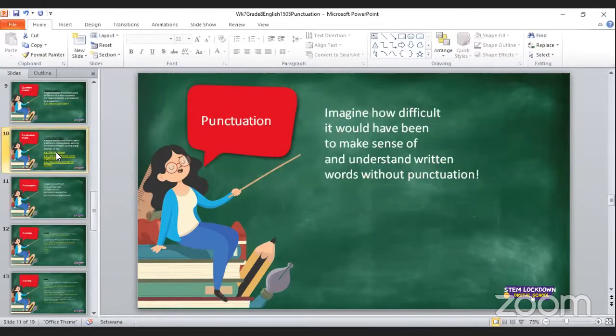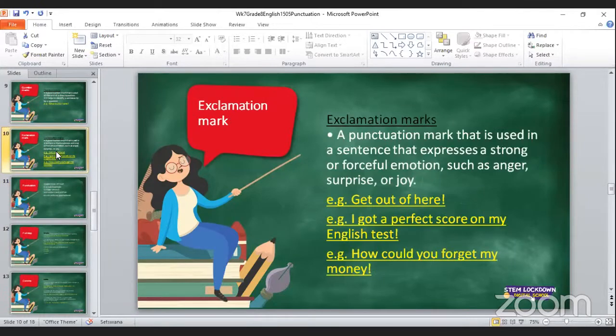Then there is a very interesting punctuation mark, which is an exclamation mark, right? An exclamation mark is a punctuation mark that is used in a sentence that expresses a strong or forceful emotion, such as anger, surprise, or joy. A sentence which expresses these strong emotions, we are going to use an exclamation mark at the end of it. For example, get out of here.